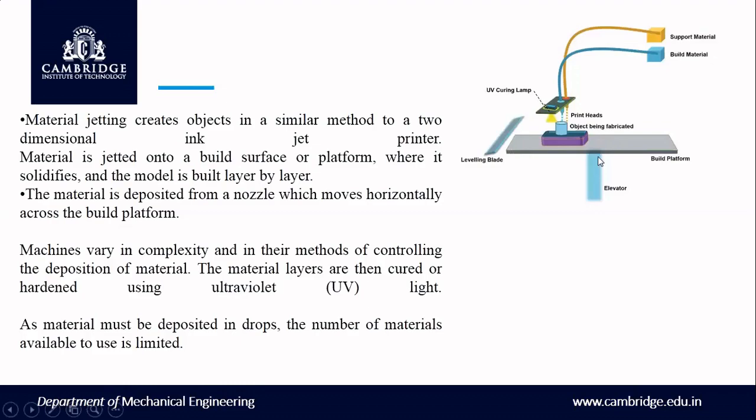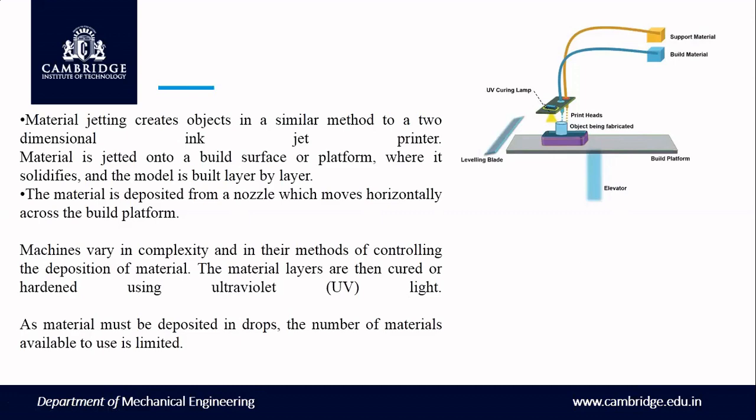This diagram shows a leveling blade, a UV curing lamp, print heads, the object being fabricated, and an elevator. This platform can also move. The build platform will be there, along with support material and build material. Material jetting creates objects in a similar method to a two-dimensional inkjet printer. It resembles an inkjet type of printer.